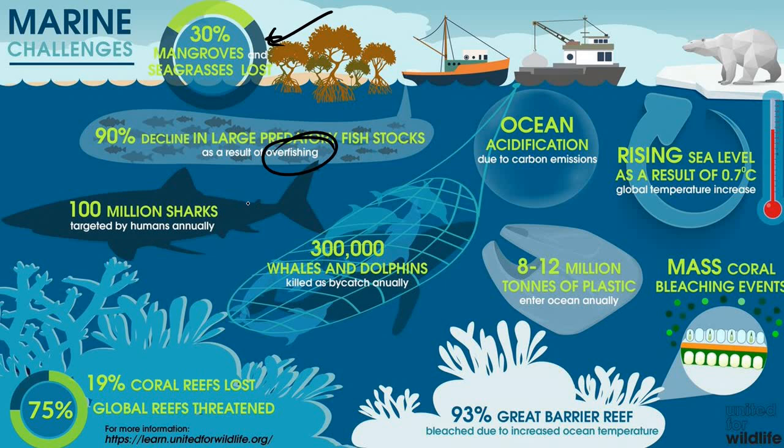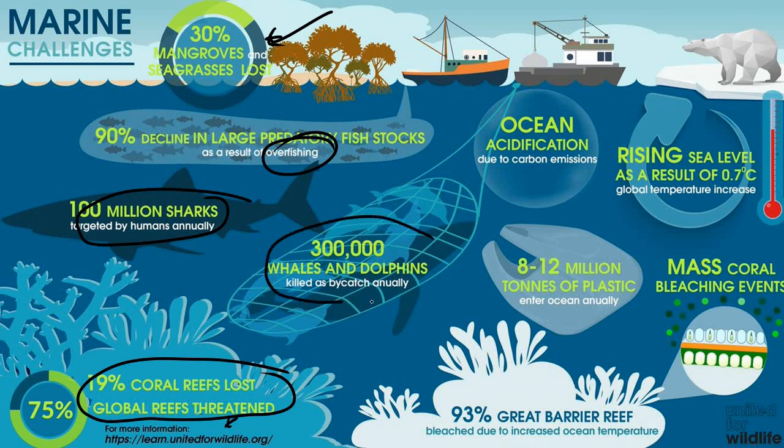You see, 100 million sharks are targeted by humans annually. Can you imagine? Another thing, 19% of coral reefs lost, because of our pollution. You can find this information more on unitedwildlife.org. Again, 100,000 whales and dolphins are killed every year.